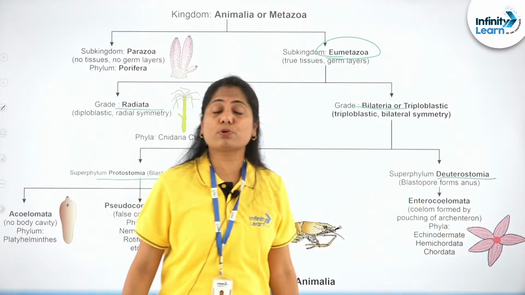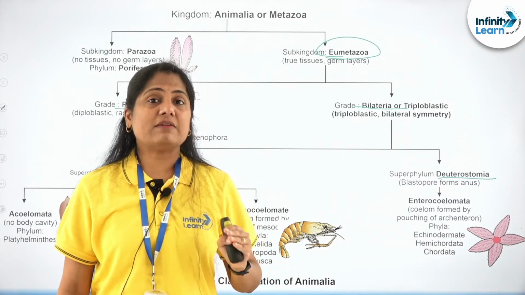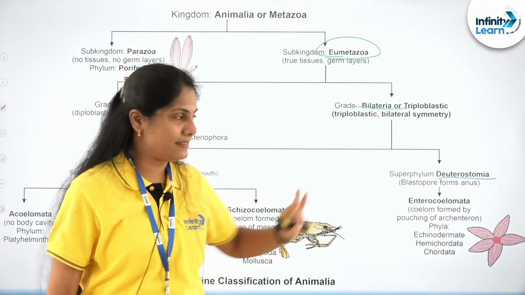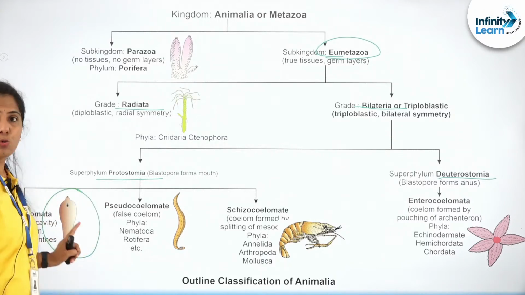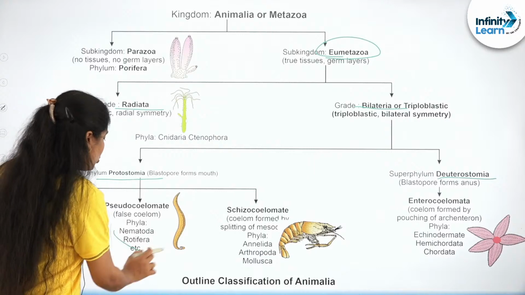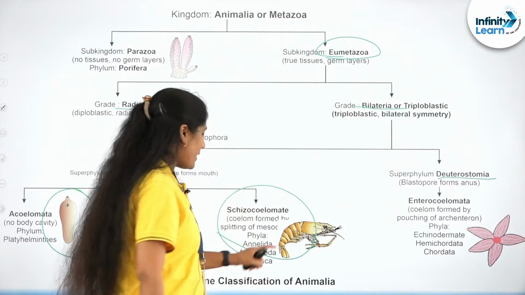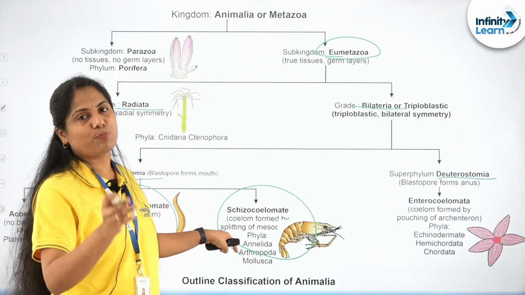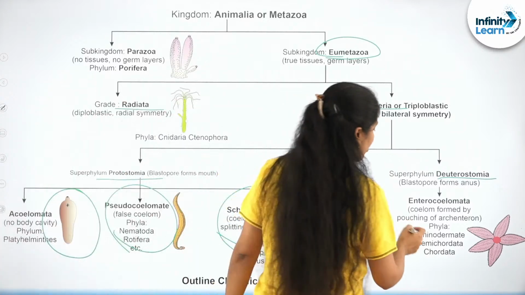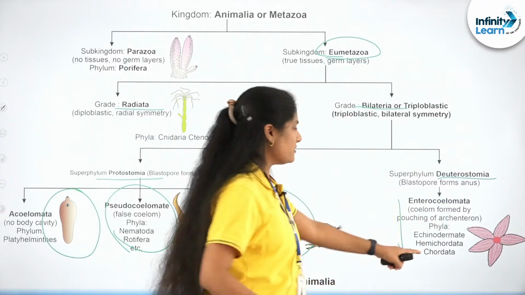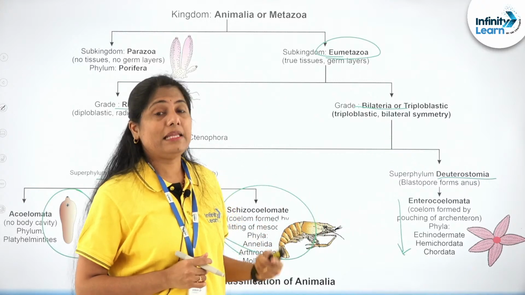What did we learn about protostomia and deuterostomia? In protostomes, the blastopore develops into the mouth first; in deuterostomes, it develops into the anus, and the mouth develops later, right? So these can be again classified into acoelomates, no coelom at all, the platyhelminthes; pseudocoelomates, the aschelminthes; schizocoelomates, right? As I told, the arm example, arthropoda, and then annelida and the mollusca. Then enterocoelomates, to the most advanced chordates, they are the deuterostomes, which happen to be the enterocoelomates.